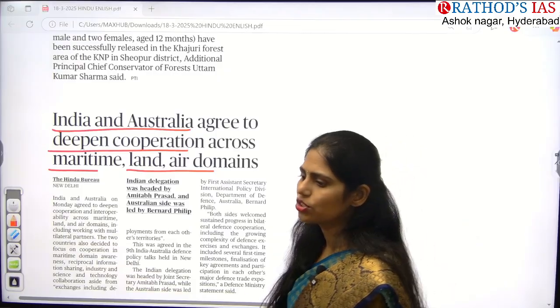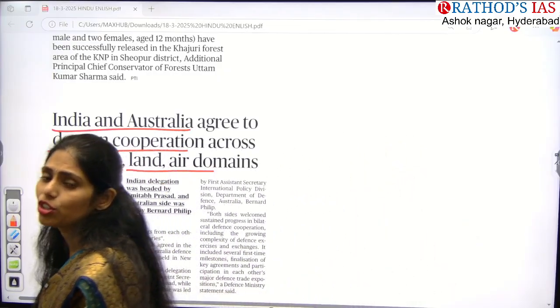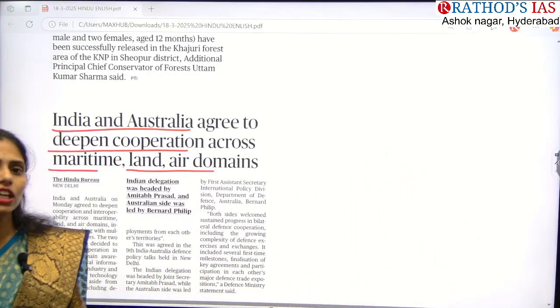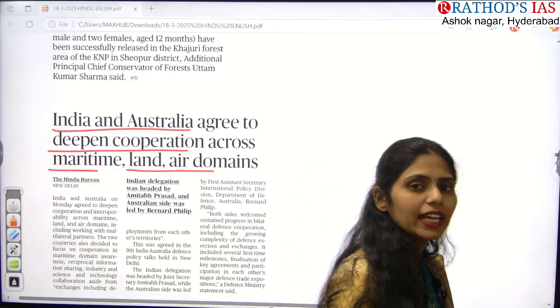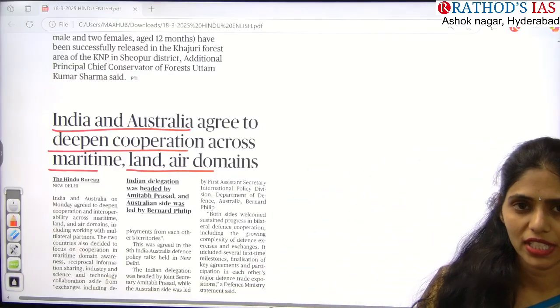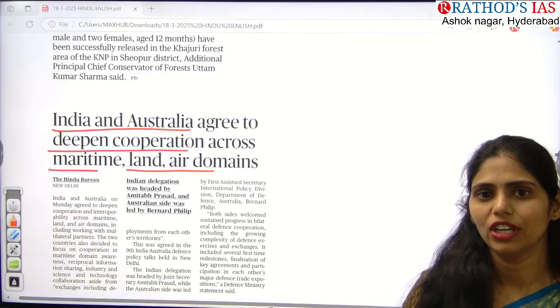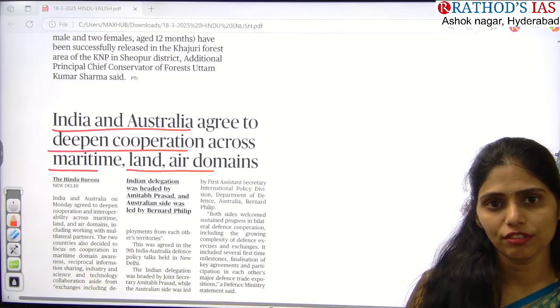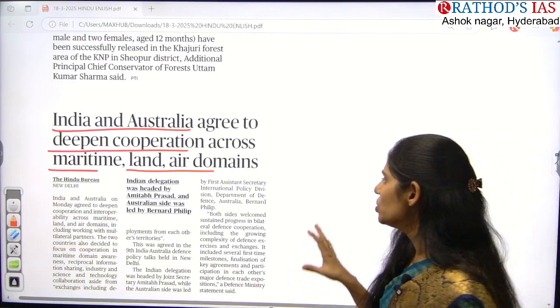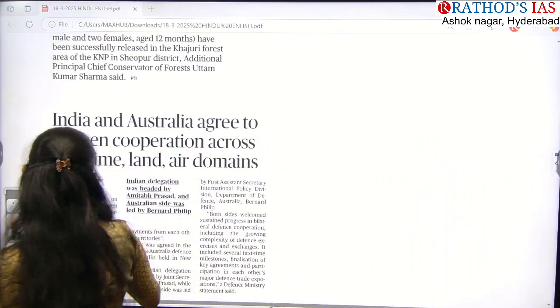You have to see the history of India-Australia relations and which are the areas of cooperation. And here you have to see in which groupings, in which organizations, India and Australia are both members. For example, we have Quad, we have G20. So like that, in which organizations India and Australia both are part of, you have to see that, guys. So now let us see what this article is talking about.